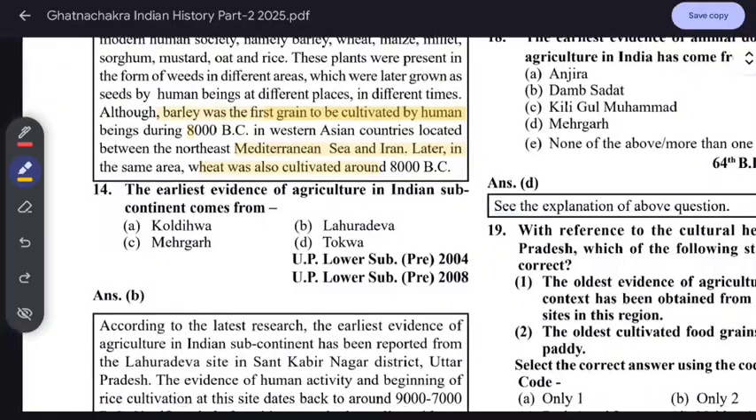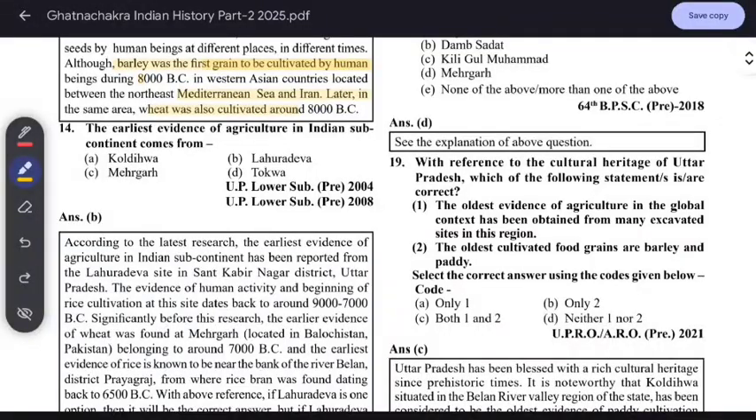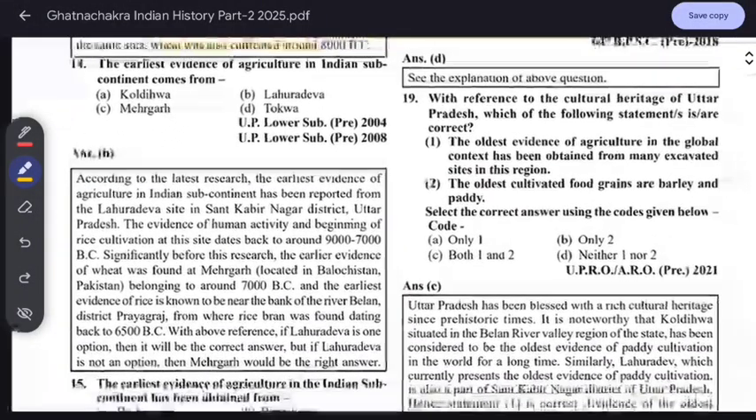The earliest evidence of agriculture in the Indian subcontinent comes from Lahuradewa, which is in Sant Kabirnagar. This is a recent discovery in Sant Kabirnagar, Uttar Pradesh. According to the latest research, the earliest evidence of agriculture in the Indian subcontinent has been reported from Lahuradewa in Sant Kabirnagar, Uttar Pradesh. Human activity began here 9000 to 7000 BC. Earlier we knew that wheat was found from Mehergarh, the earliest evidence, but now it is Lahuradewa in Sant Kabirnagar. It is a matter of pride for India.